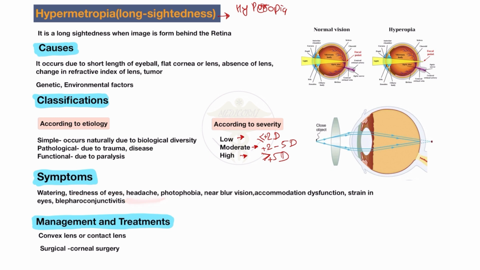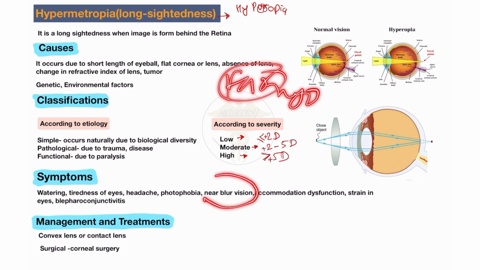Headache in the frontal region, you will see in the patient. Photophobia also, the patient feels photophobia, so it also occurs in the hypermetropic patient. Near blurred vision, I already said that in these cases there is near blurred vision, and the myopic patient has far blurred vision, but near blurred vision occurs in the hypermetropic patient.